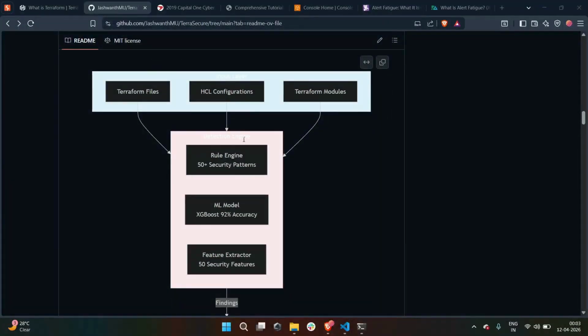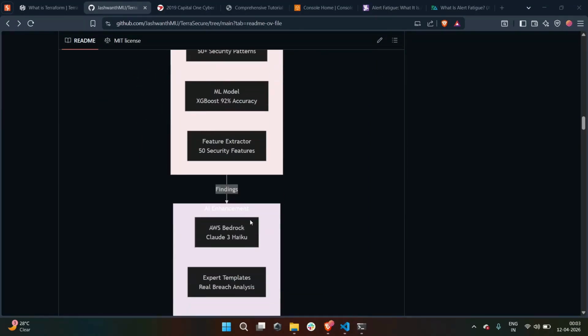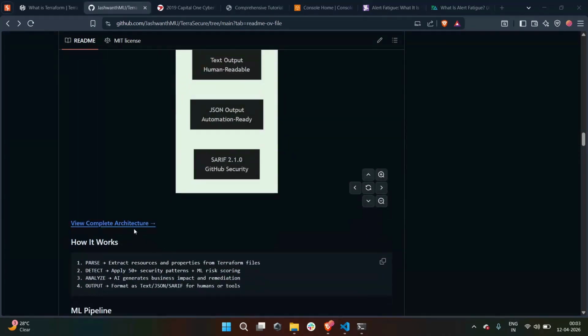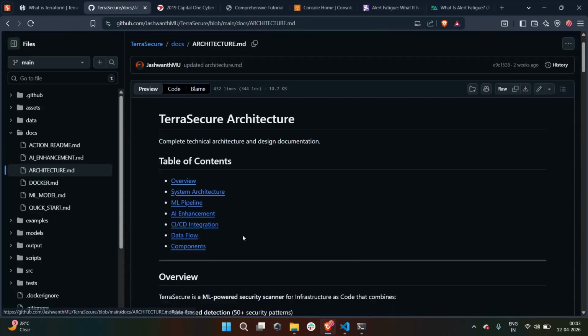The first layer is the rule engine, the second layer is the ML model, and the third layer is AI explanations. Let me break this down from the architecture of TerraSecure.